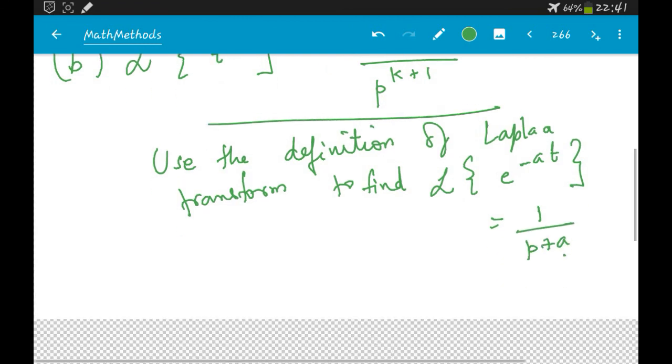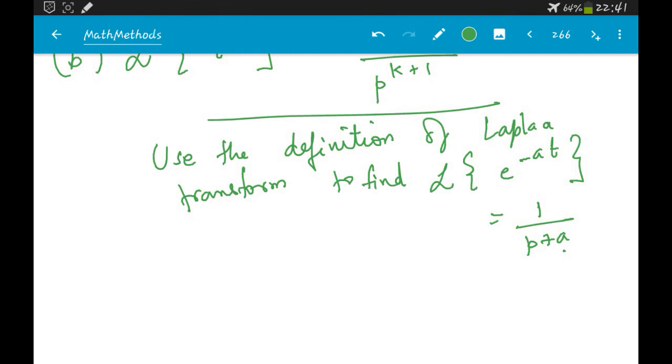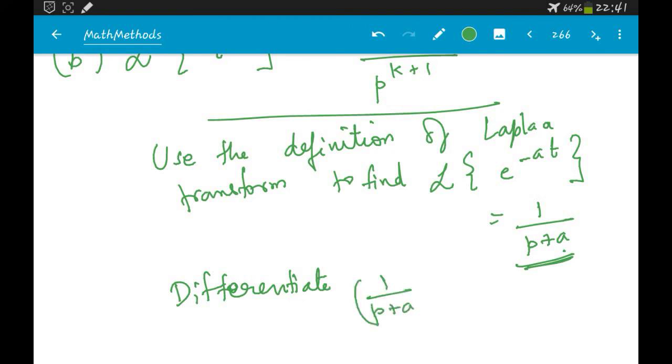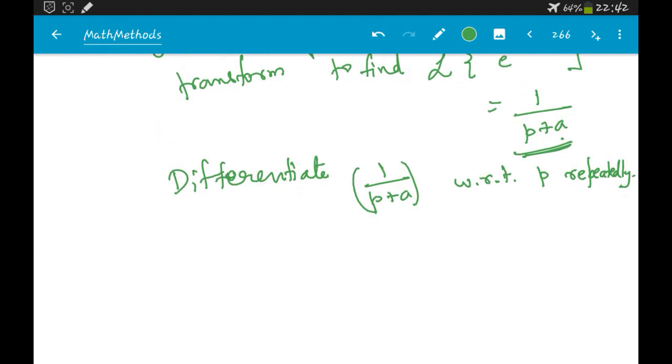Then you can differentiate this equation with respect to p repeatedly, and you will get the answer.